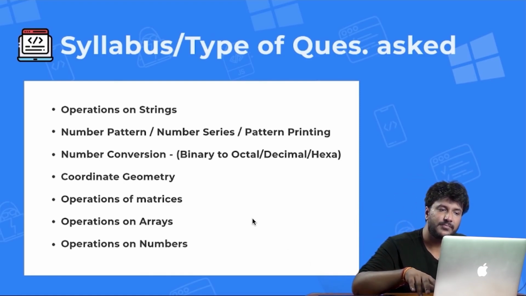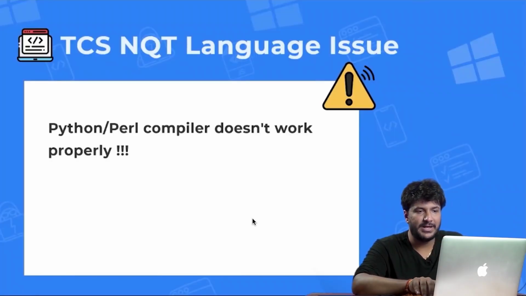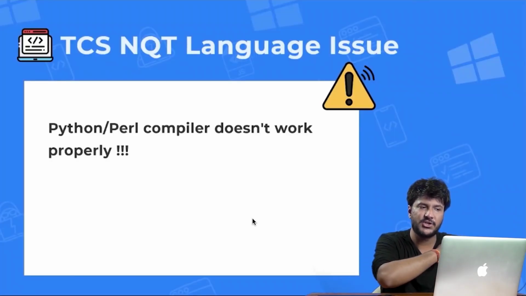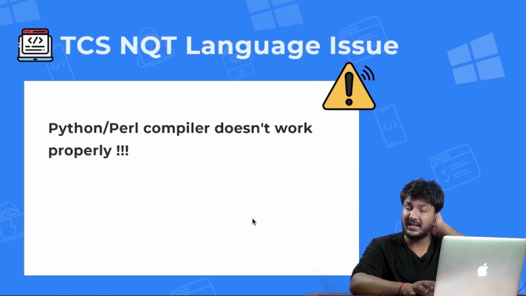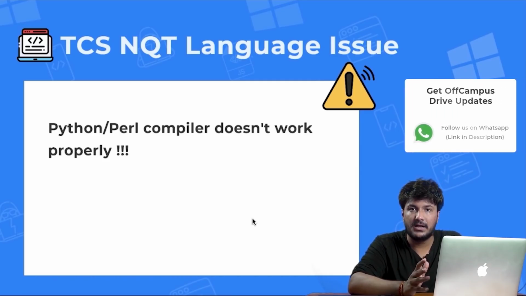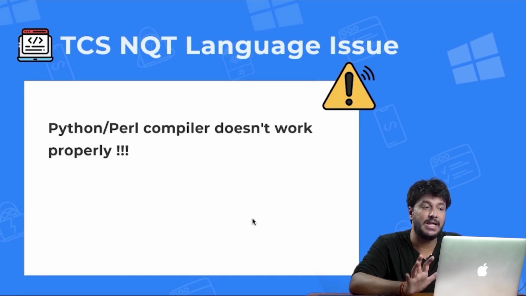Right. One more thing is there is some language issue with the TCS NQT compiler, and this is something that we tell every year to all the students. Some students take our suggestions, some students don't. In fact, this happened last time. Last time also we told them not to code in Python and Perl.